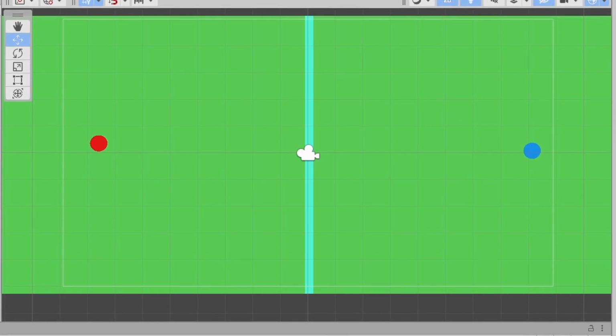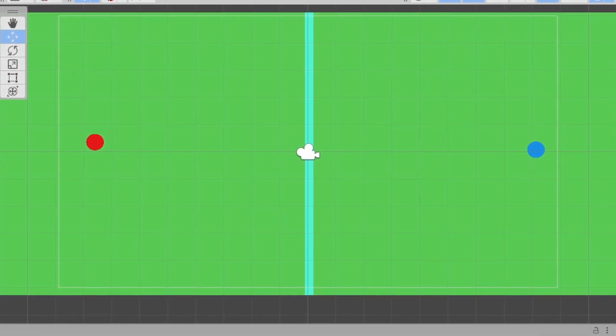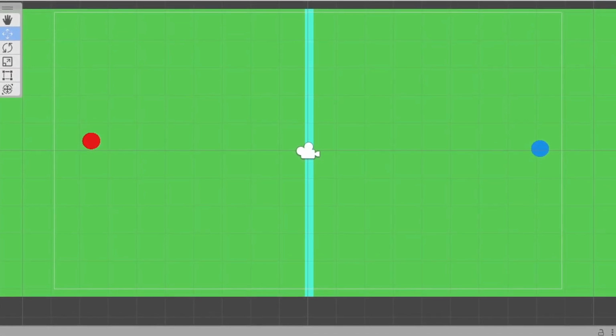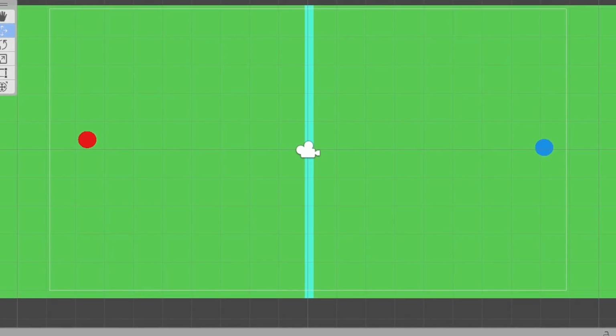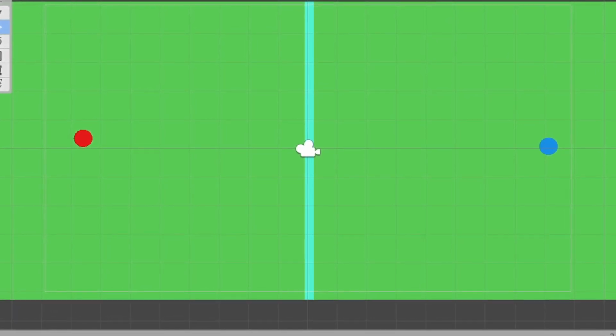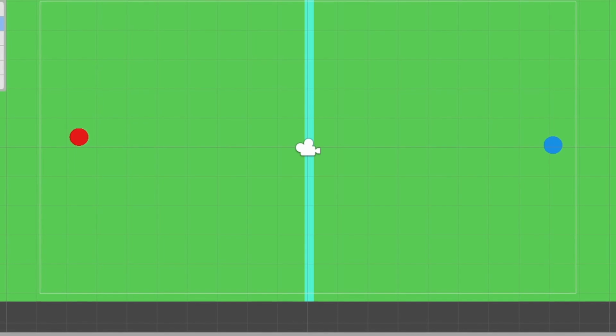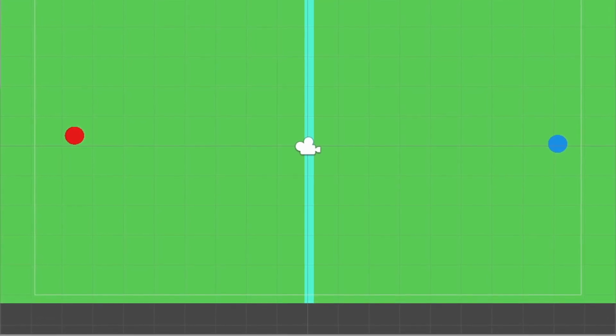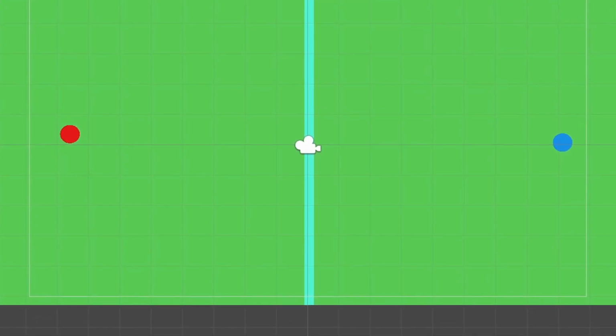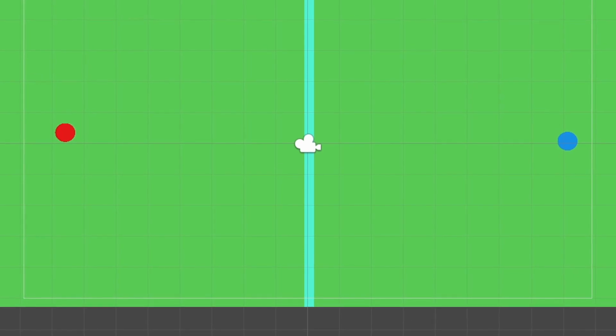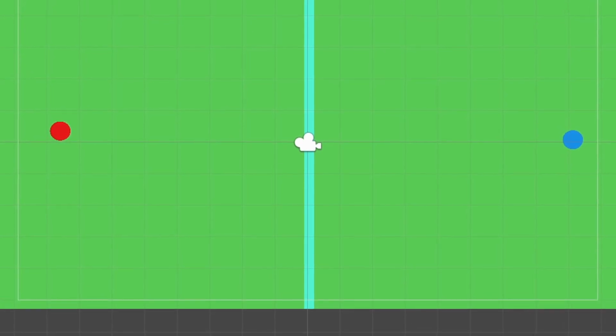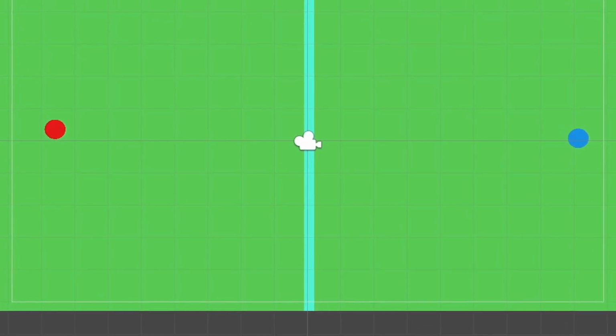First, we have a scene with 2 units on it. One is red, one is blue. 2 different teams, and then we have a line in between kind of indicating where the teams are supposed to be placed. And these units do have some code on them. I have written some movement code for them to move toward each other, but it's not happening. I have no idea why that is. They're basically not doing anything at all.